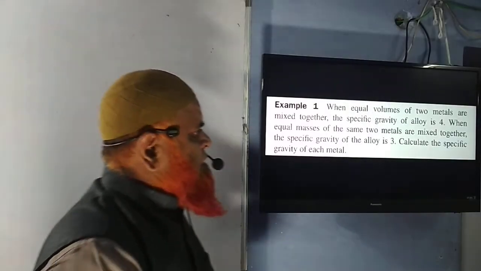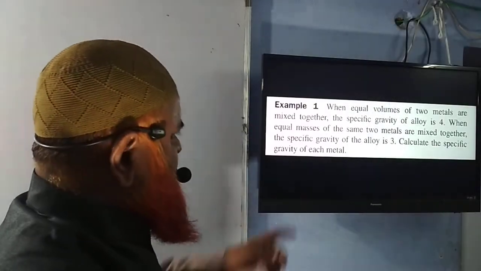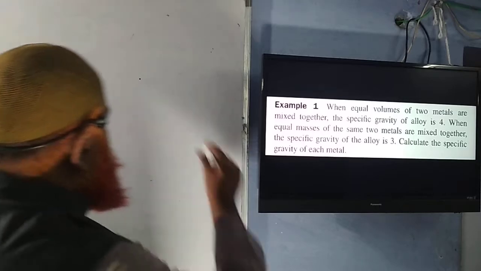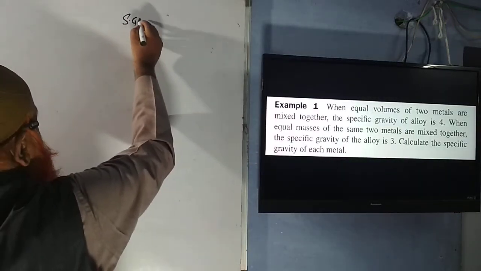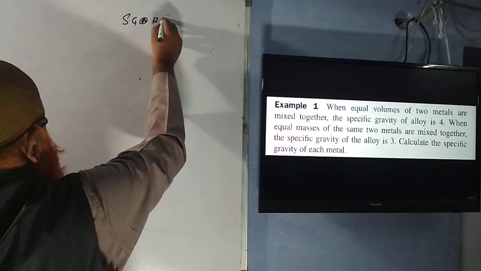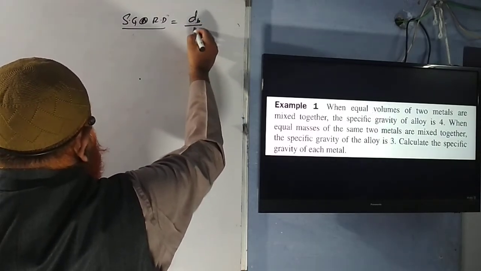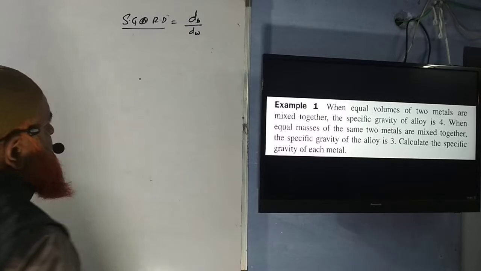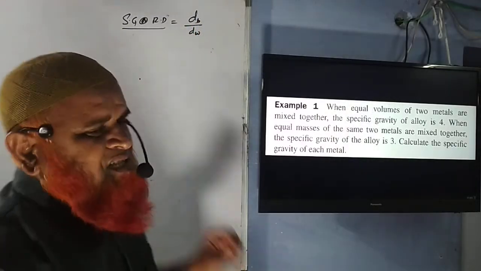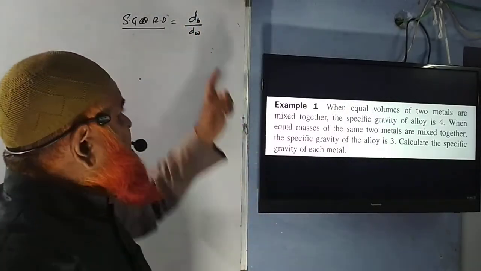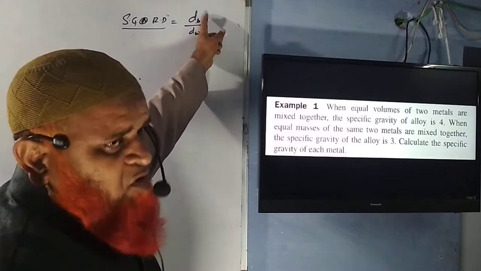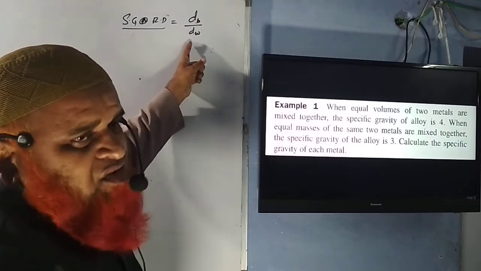Now it is said that specific gravity. Here, if it is a specific gravity or relative density, what does it mean here? The meaning here is density of a body by density of water. Specific gravity or relative density is nothing but the ratio of density of a body to the density of the water.